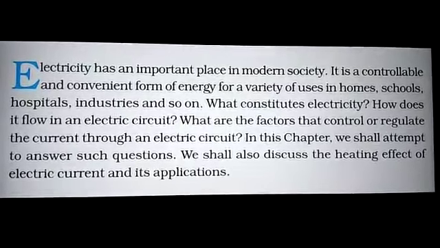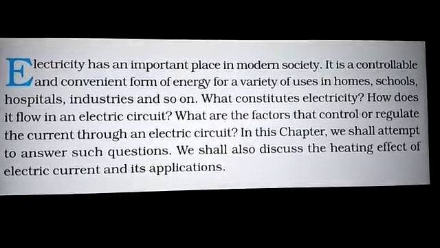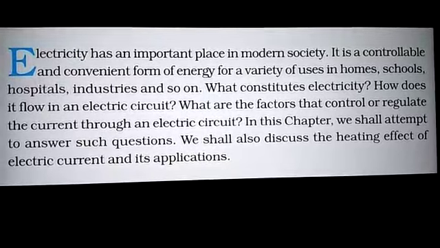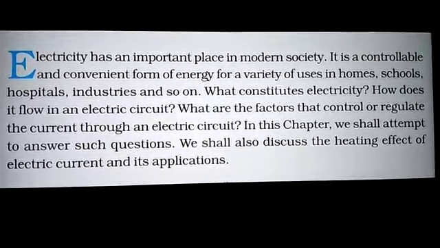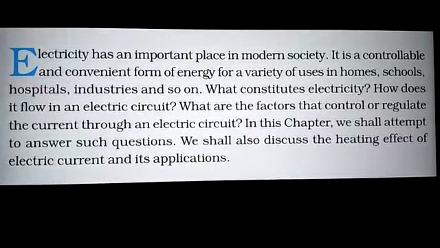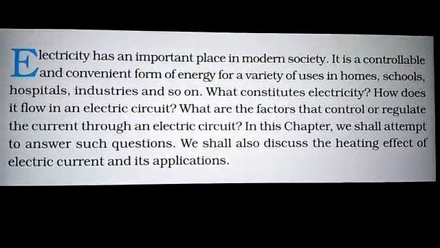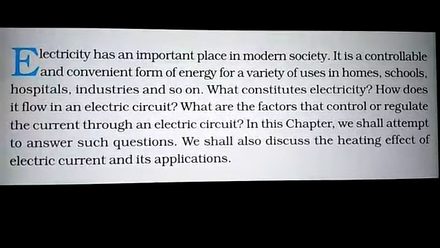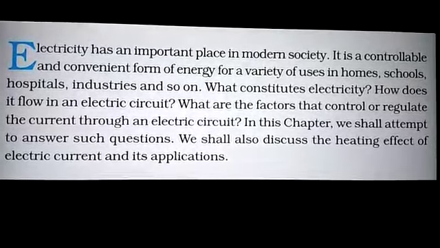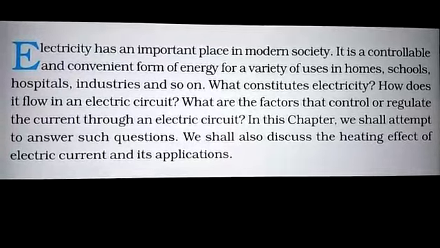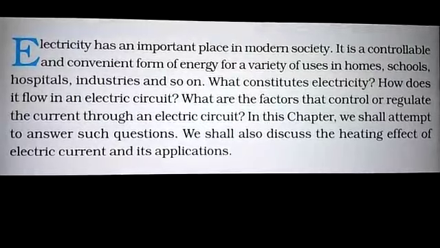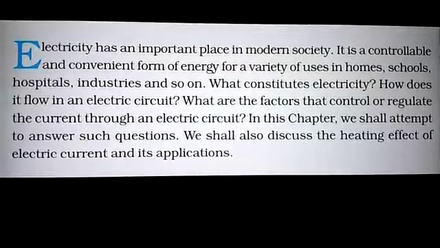Let's see, electricity has an important place in modern society. It is a controllable and convenient form of energy for a variety of uses in homes, schools, hospitals, industries, and so on. What constitutes electricity and how does it flow in an electric circuit? What are the factors that could control or regulate the current through an electric circuit? We find all these things in this chapter. We shall attempt to answer such questions. We shall also discuss the heating effect of electric current and its applications.